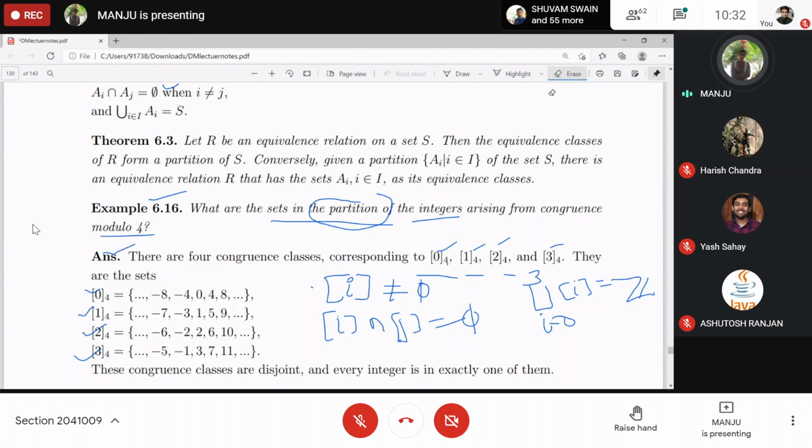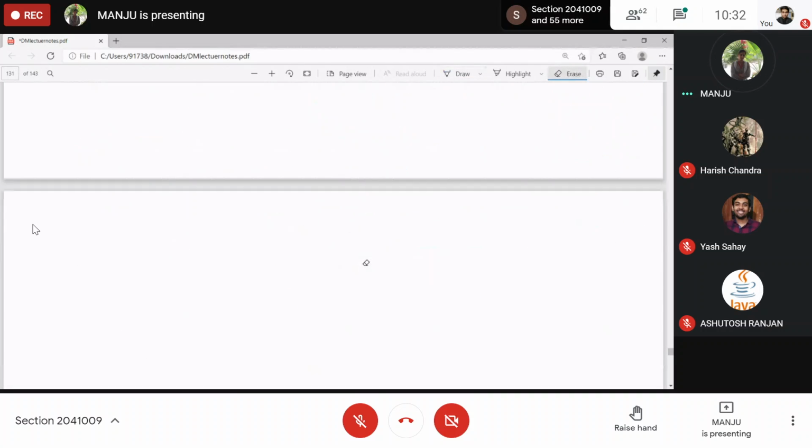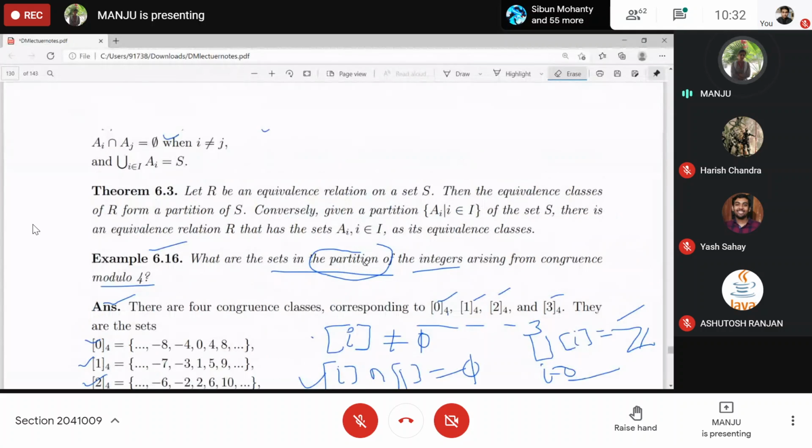That's why if you take the union, it gives you the total integer set. So these are disjoint. These congruence classes are disjoint, non-empty, and every integer is in exactly one of them. That means if you take the union, you get the total set. So yeah, now come to the theorem proof.